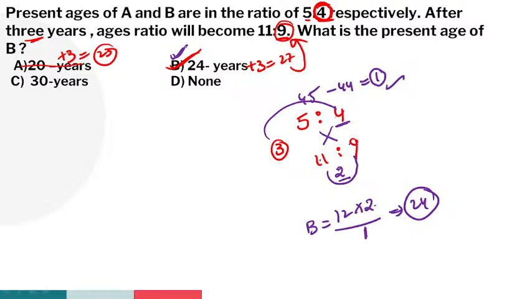Clear, all of you? If you are going with the basic method, we'll get the same answer. No issue. Anyone, any doubts regarding this problem, guys? So all of you, option B is the right answer.